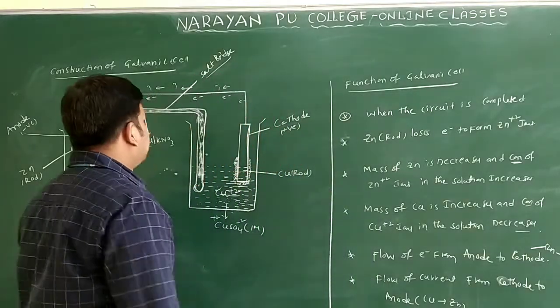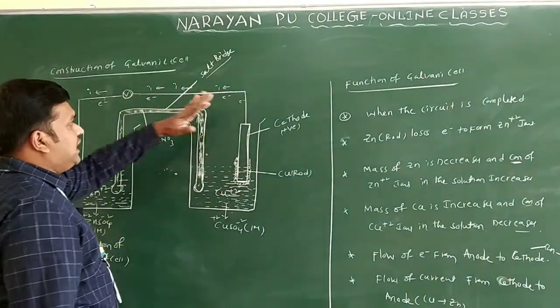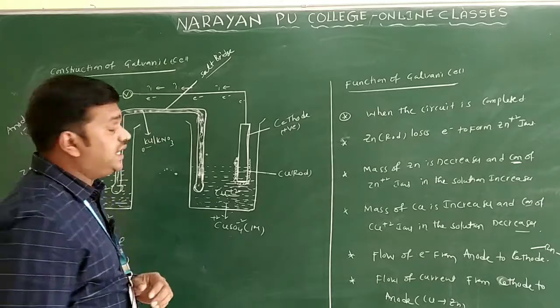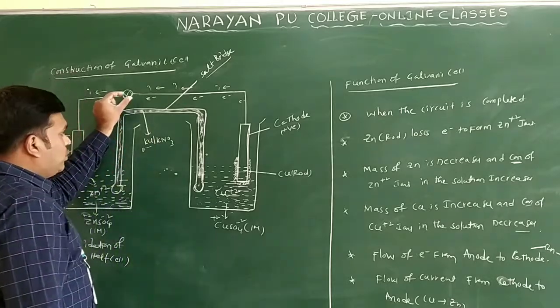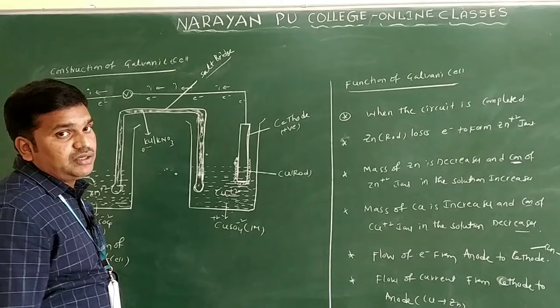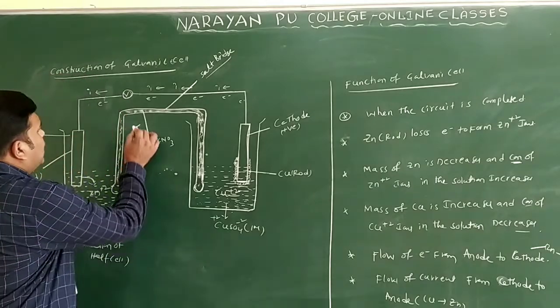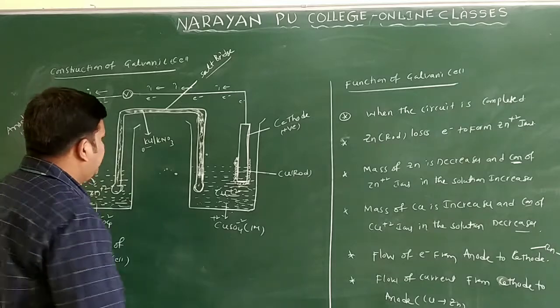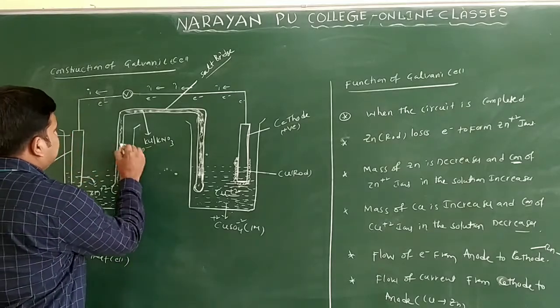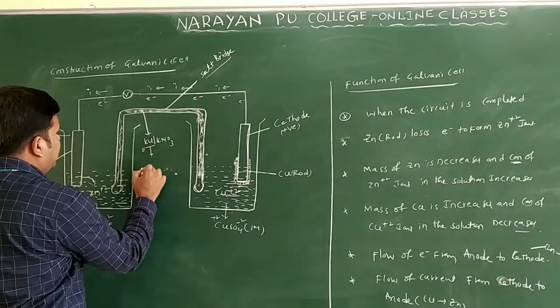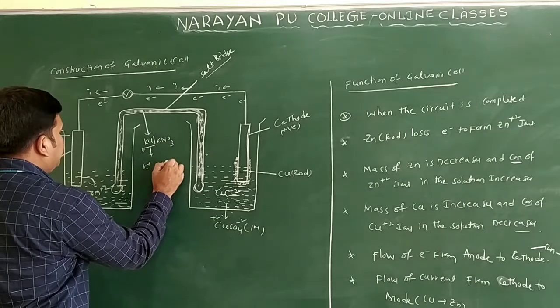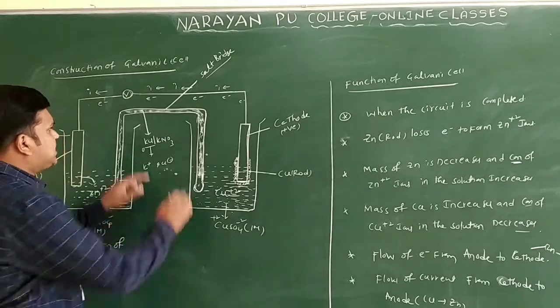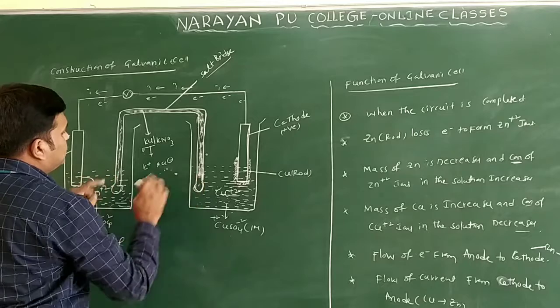This is the process which takes place in the galvanic cell only. Whenever the electron flow takes place, the current flows in the opposite direction. How much current is produced in this reaction we can observe on the voltmeter only. Now what is the role of the salt bridge? I already told you it is used to complete the internal circuit only. If you take the electrolyte as KCl, it will produce K plus and Cl minus ions only. These K plus and Cl minus ions can move like this.